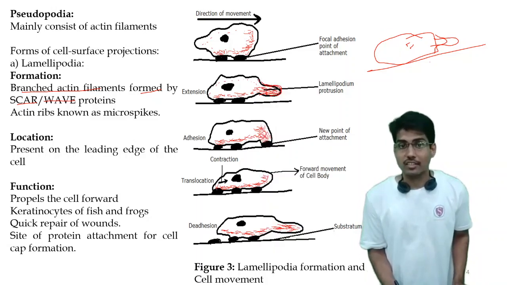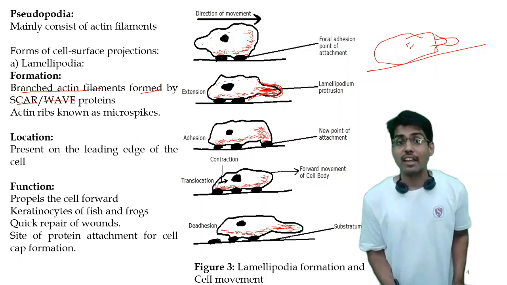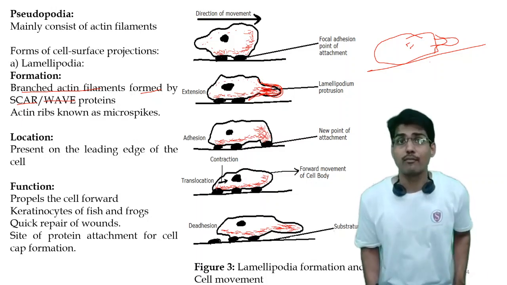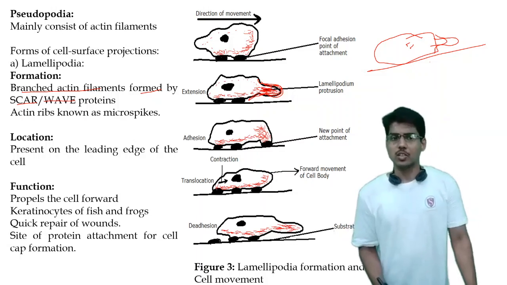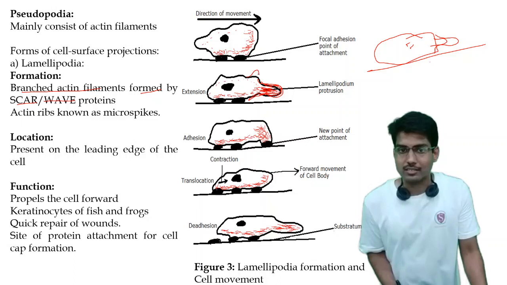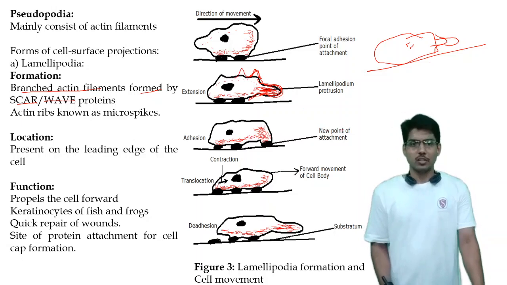This happens with the plasma membrane on the top. Inside it are the actin filaments, and along with that the basic driving motors are the SCAR and WAVE proteins. Such spikes or protrusions are known as microspikes.